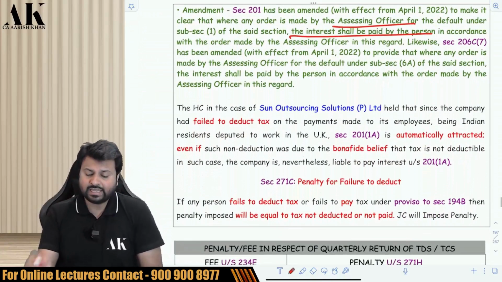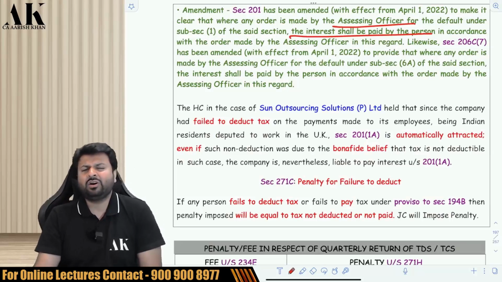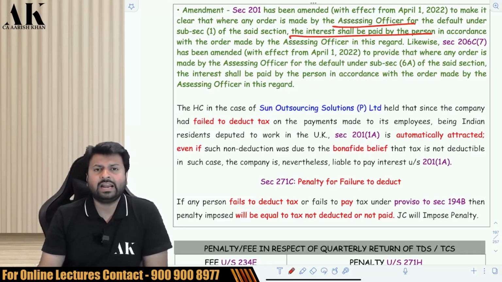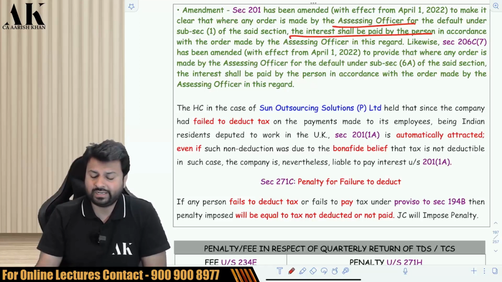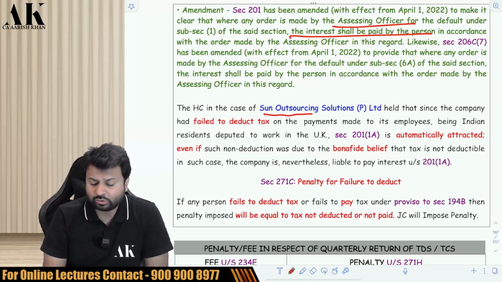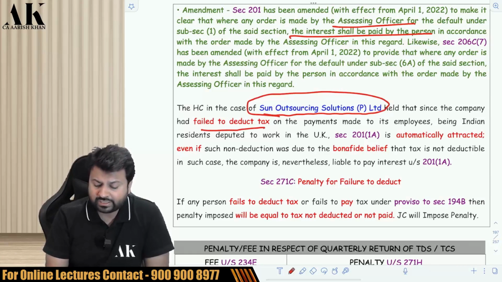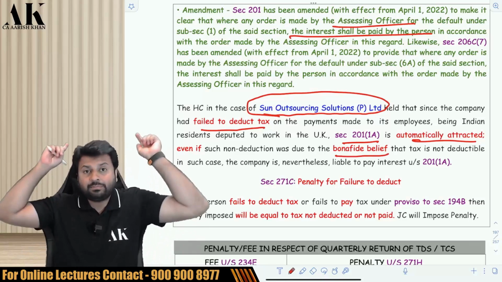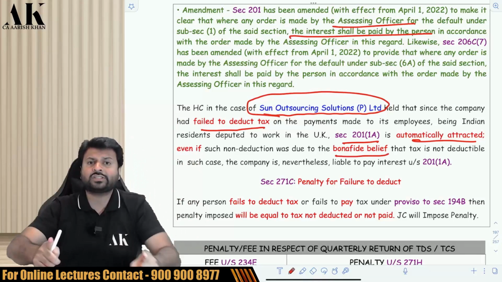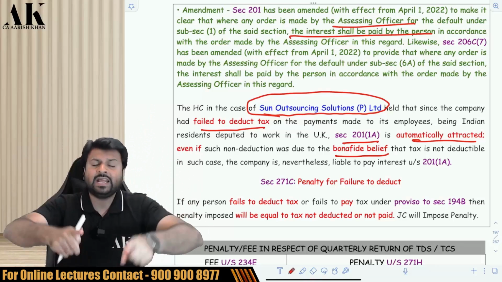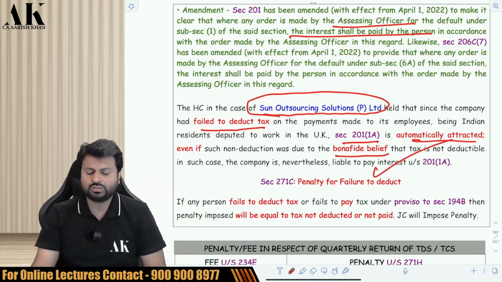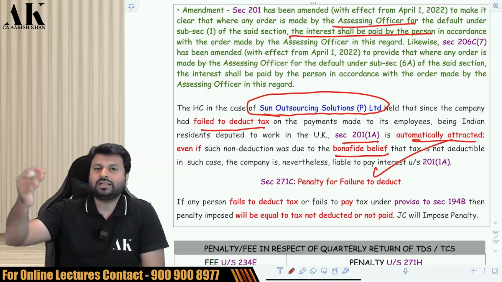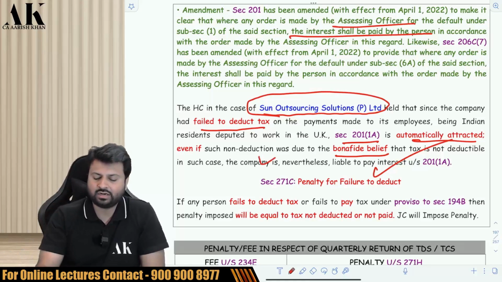Next. There was an assessee who was saying that I forgot to deduct the TDS. Will 201(1A) still be attracted? There was a bona fide reason for not deducting the TDS. The court has held in the case of Sun Outsourcing Solution Private Limited that the failure to deduct TDS will attract 201(1A) automatically, even if there is a bona fide belief, even if there is a genuine reason for non-deduction. The TDS has to be deducted and it has to be paid. And if you have not paid, the interest under 201(1A) will be automatically attracted on the assessee. Okay. So you cannot make an excuse that there was a bona fide reason for not deducting the TDS. Still, the interest under 201(1A) will be applicable.